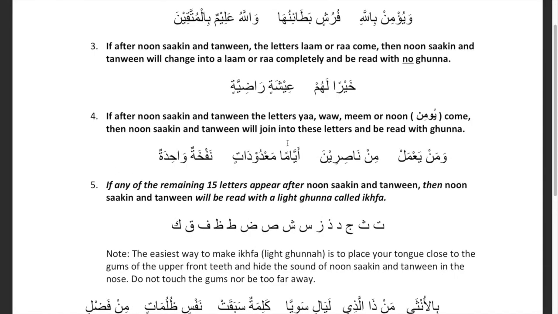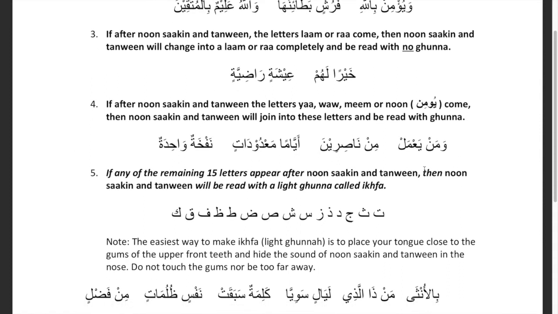If after Noon Sakin and Tanween the letters Ya, Waw, Mim, or Noon come, Yumin, this is the acronym, then Noon Sakin and Tanween will join into these letters and be read with Ghunna. What does that mean? So the Noon will join with the Ya. So this will sound like وَمَن يَعْمَلْ. The Noon and the Ya are joined together. وَمَن يَعْمَلْ مِن نَاصِرٍ. This is the tanween, this is a meme, so it's one of the letters of yumin.